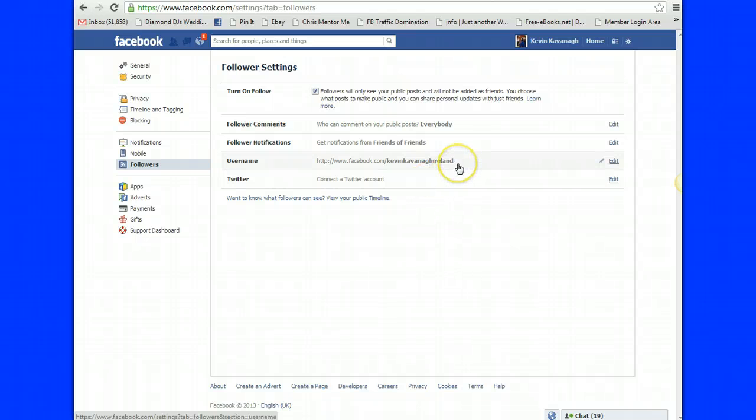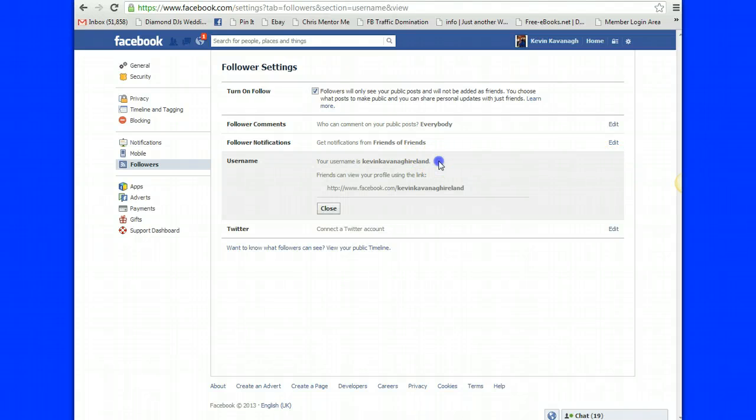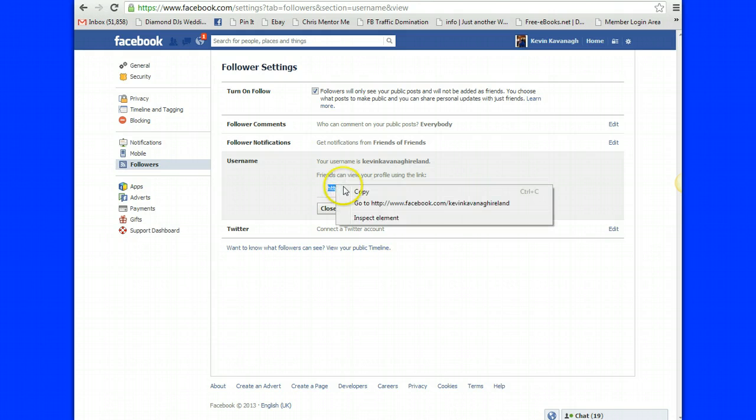Now, if somebody was to contact me and I decided I want to contact somebody about myself, Kevin Kavanagh, I'd just put my username here, which is my web address. This is just like a website address. So if I want to send somebody to my profile, I can go in here and just copy this and basically do copy or go to.